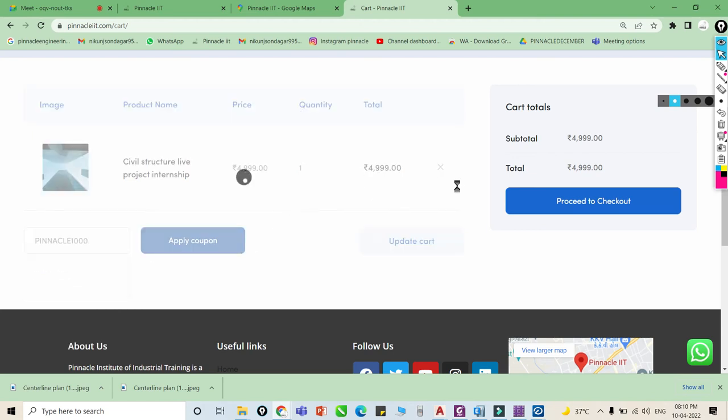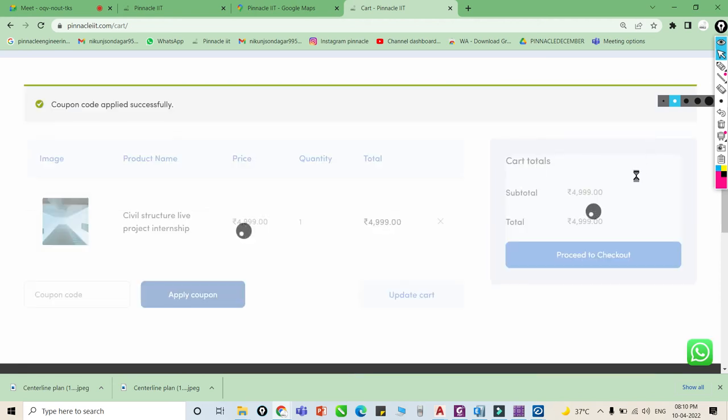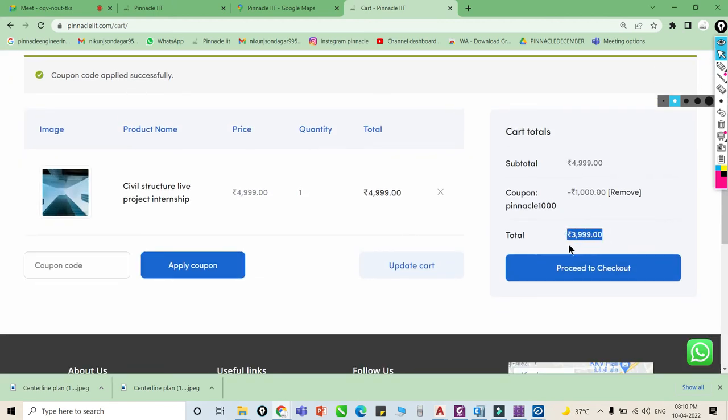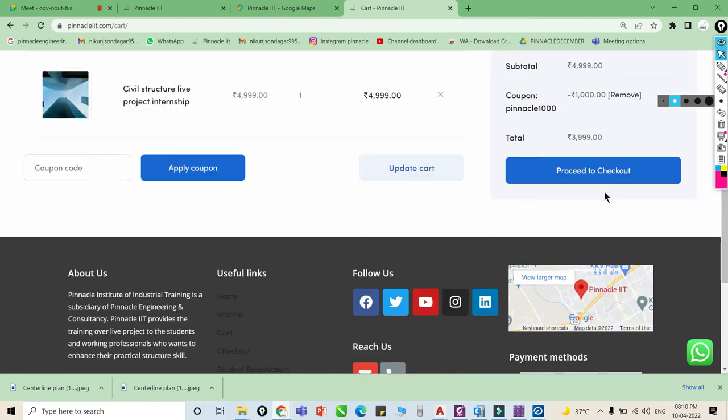Just apply. Okay, so the coupon code is applied successfully. Your effective price is 3,999, right? So your cost will be 3,999. Okay, you have to just click on proceed to checkout.